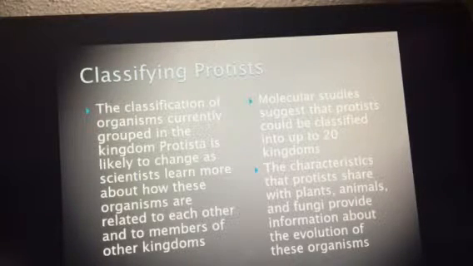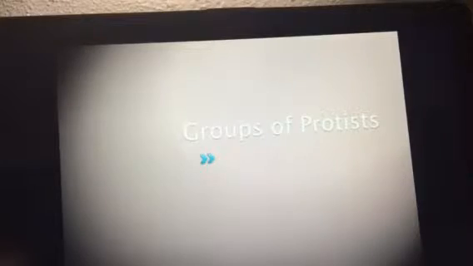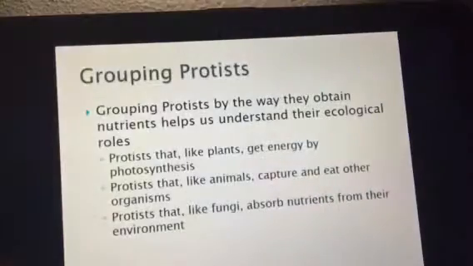And so when we start talking about Protista, remember they are kind of the misfit one, and they do not fit perfectly into any of the categories. So let's talk about the groups for the kingdom Protista. Basically, grouping Protista is obtained by how they're getting their food. So what is their ecological role and how are they getting their nutrients?